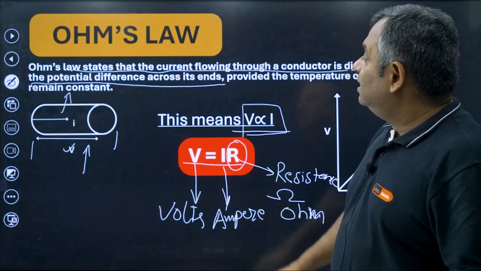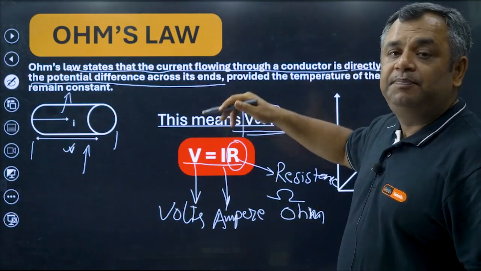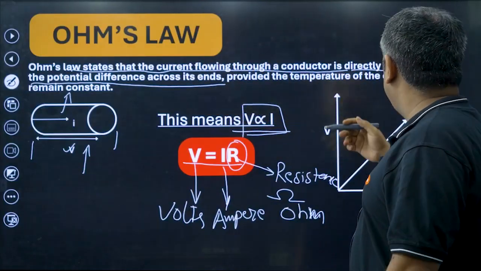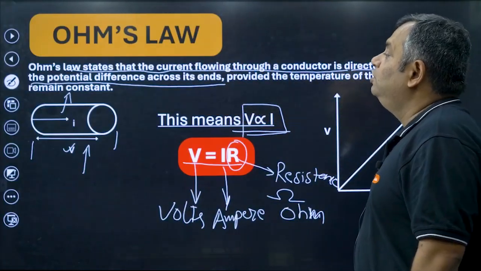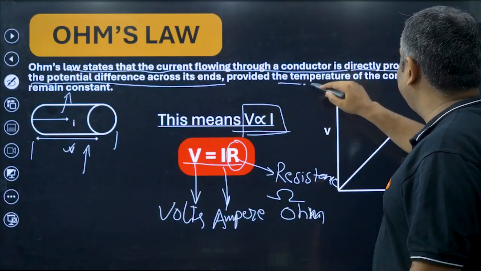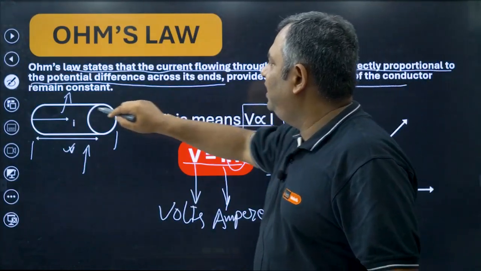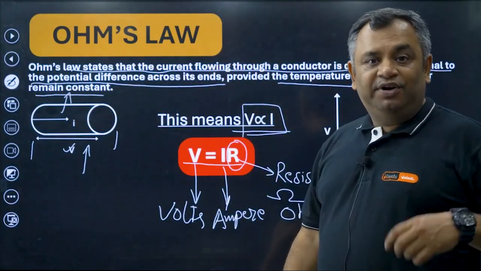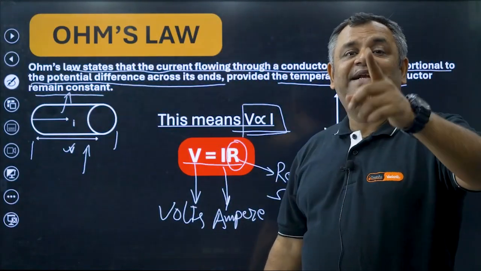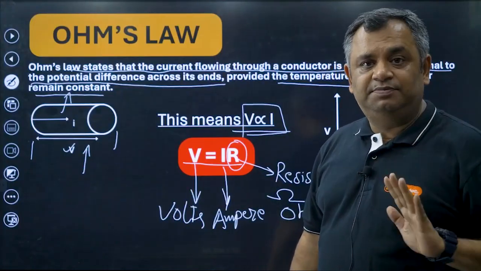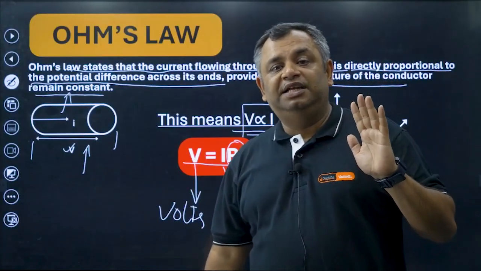Ohm's law is that V is directly proportional to I and states that current flowing through a conductor is directly proportional to the potential difference across its ends. It says provided the temperature of conductor remains constant, because the resistance we know depends upon the temperature also, right? Resistance in metals and alloys basically is dependent upon the temperature.